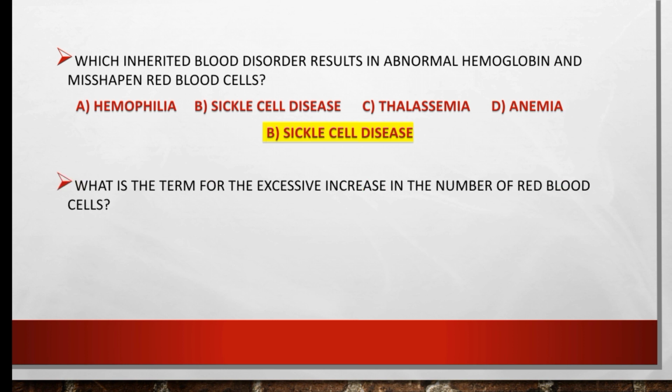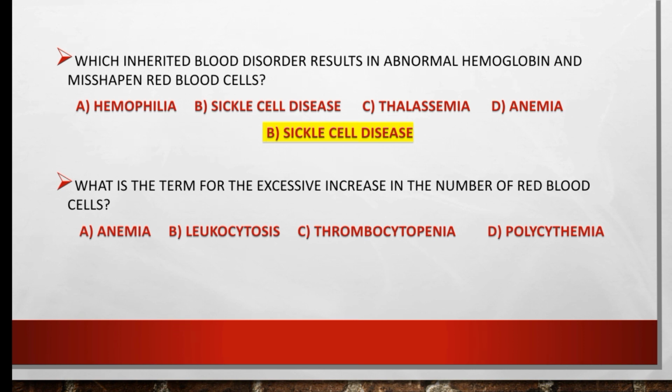What is the term for the excessive increase in the number of red blood cells? Our options are anemia, leukocytosis, thrombocytopenia, or polycythemia. So the right option is polycythemia. Right option is D.